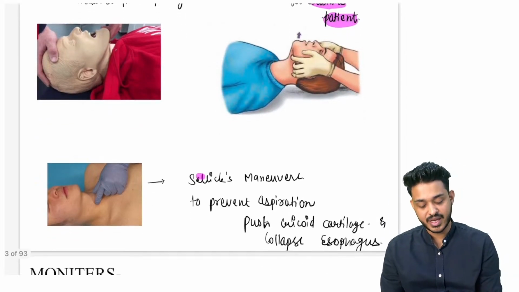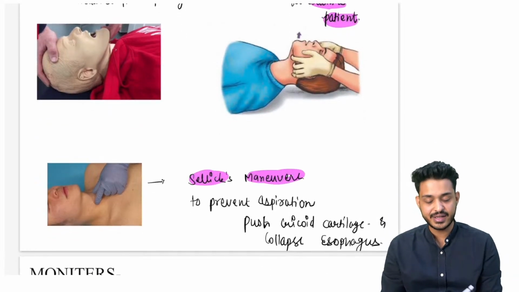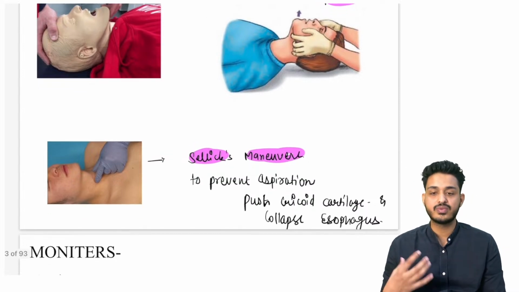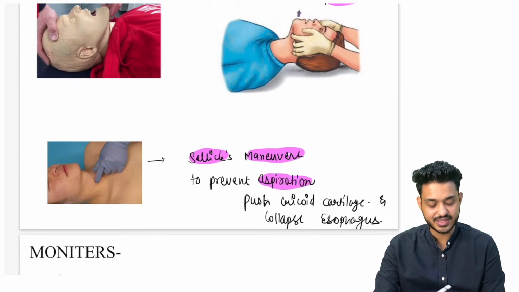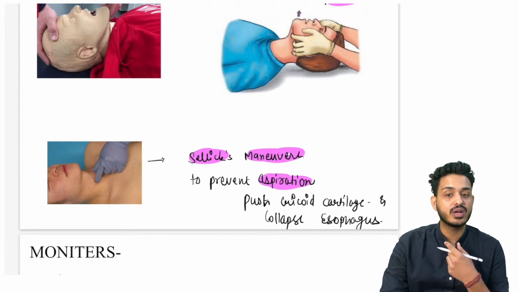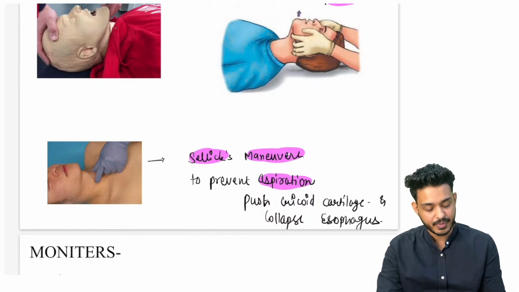And what is this maneuver? You are also studying this in ENT. This is known as Sellick maneuver. Sellick maneuver we are going to use for prevention of what? Prevention of aspiration, right? We are going to push the cricoid cartilage back. That is going to collapse your esophagus. That is going to prevent the aspiration.